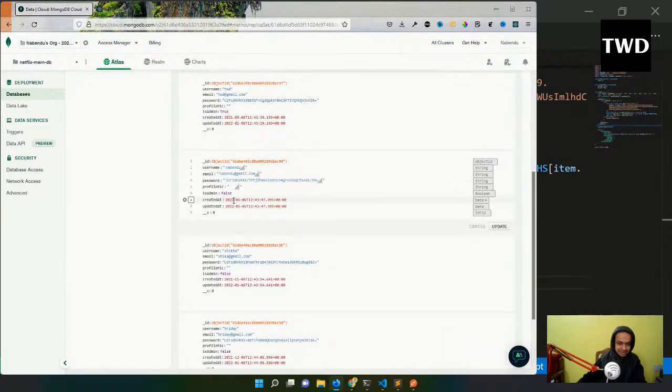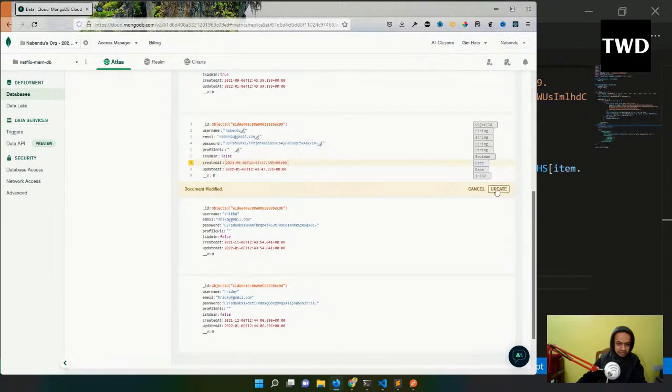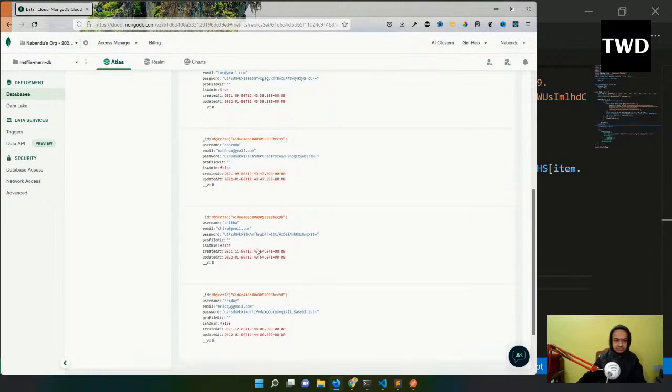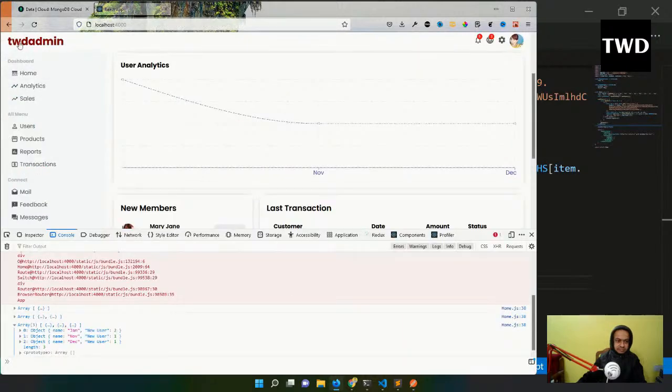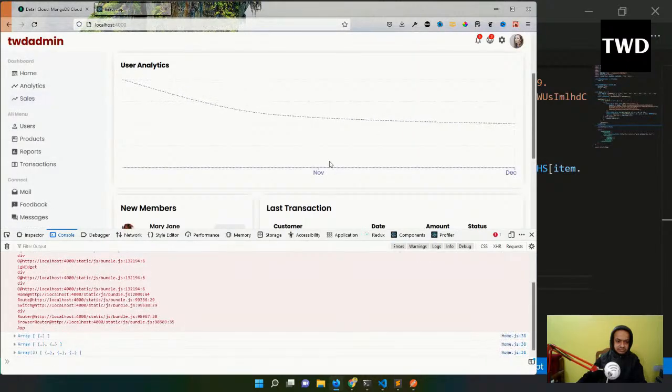This way we can update the data directly from here also. Database, so if you have access to the database, you can do anything, as they always say. Okay, I've done this. Now maybe it's right.